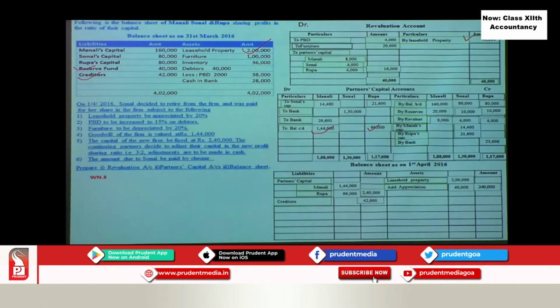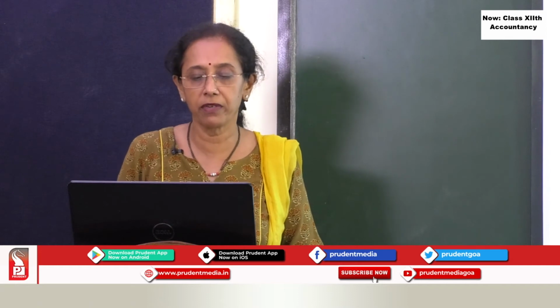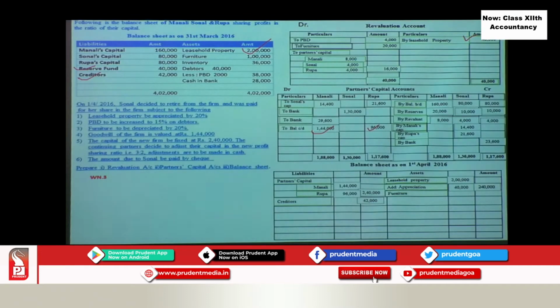Then next is furniture, right? So furniture, the value given to you is 1 lakh. So this value is 1 lakh, and then the furniture has decreased by 20,000. So let us record that furniture depreciation is 20,000, 1 lakh minus 20,000. So what do we get? 80,000 of furniture.